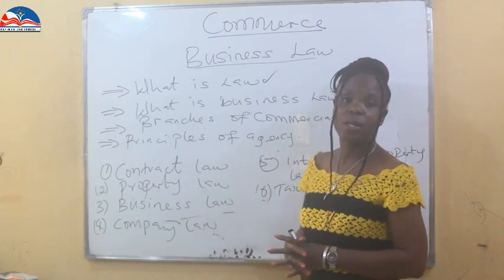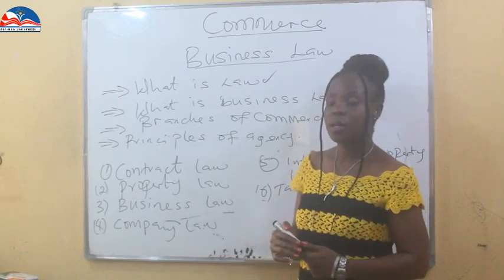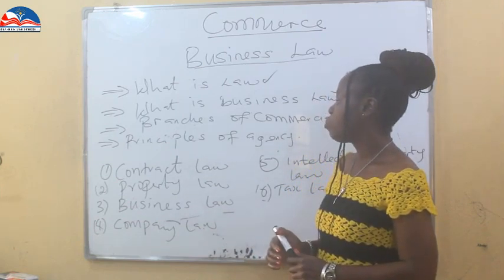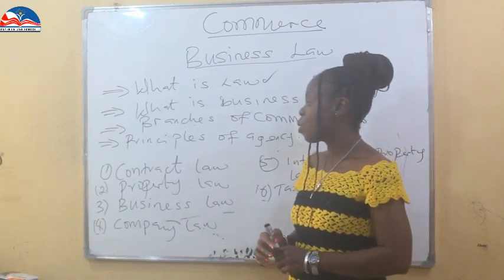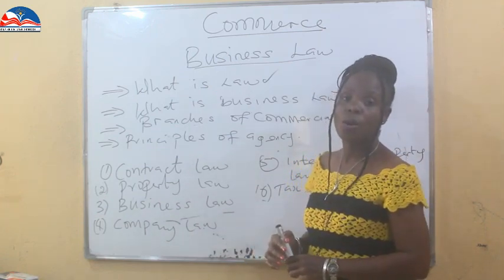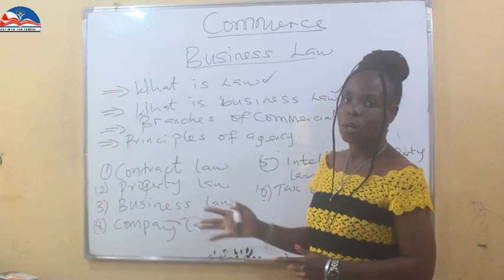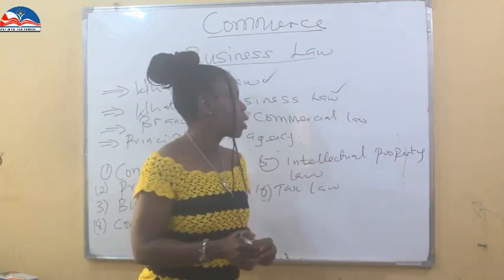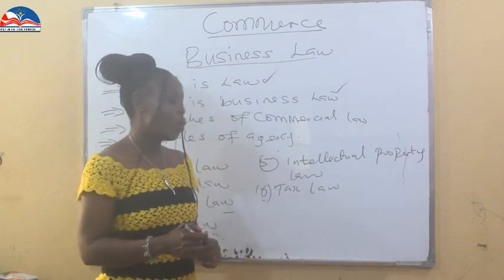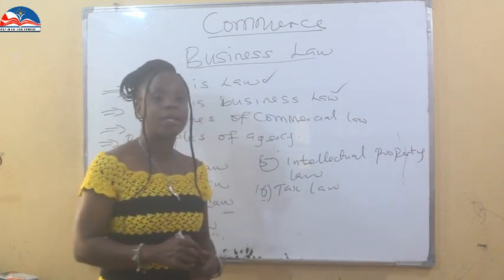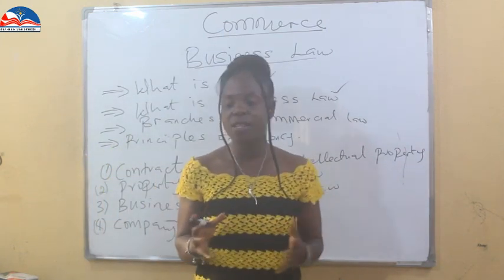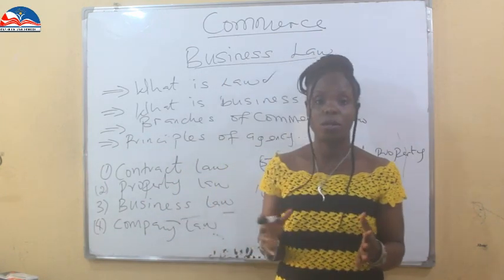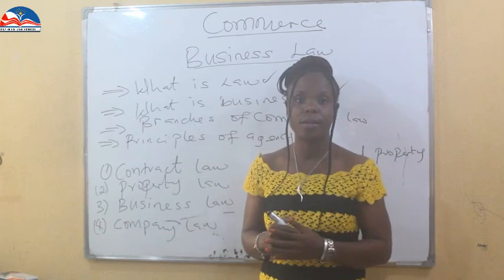I'm going to talk about six of these branches: contract law, property law, business law, company law or corporate law, intellectual property law, and then we'll talk about tax law. These are the six areas of commercial law that we'll look at in this class.